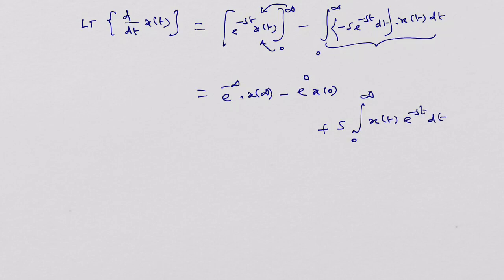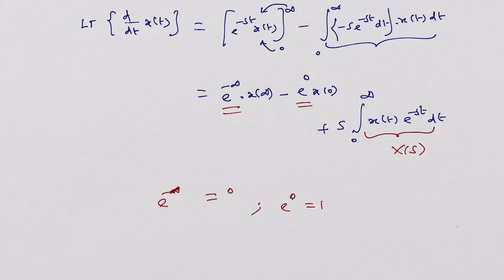Did you notice? This portion can be identified as x of s. So s into x of s is readily available. E power minus infinity is 0, and e power 0 is 1. When you substitute those, e power minus infinity is equal to 0 and e power 0 is equal to 1.